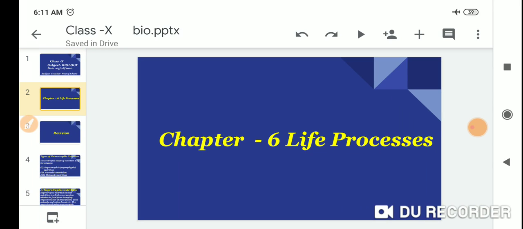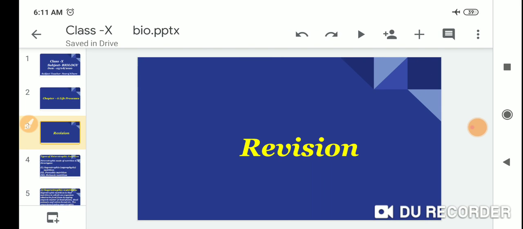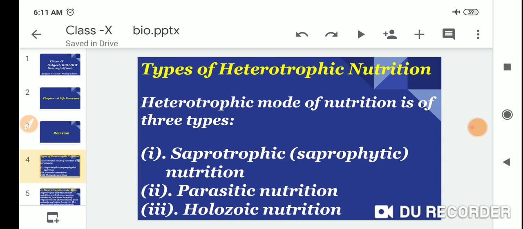So dear students, today we start the 6th chapter, Life Processes. We start with revision part 2nd: types of heterotrophic nutrition. Heterotrophic mode of nutrition is of three types.